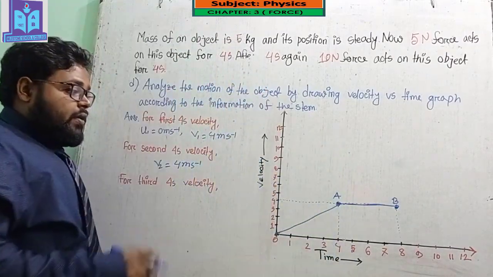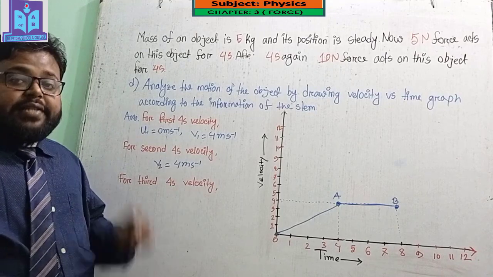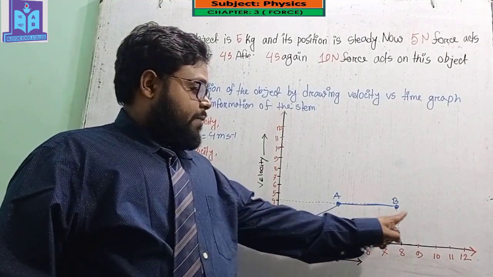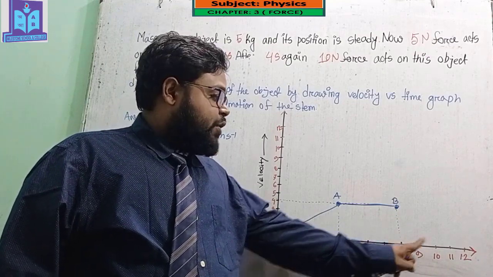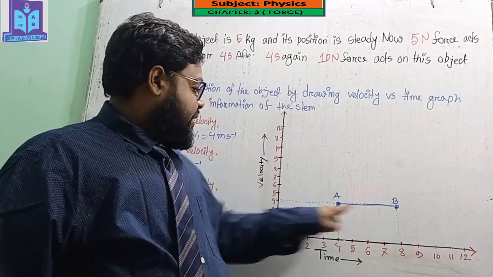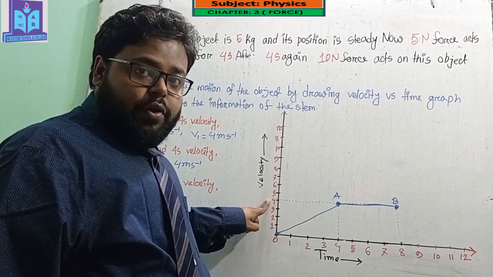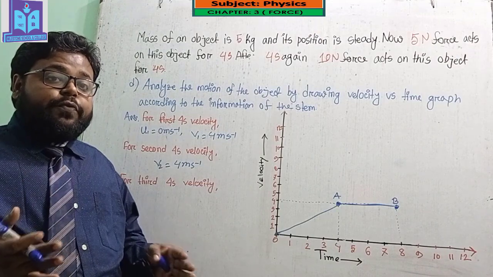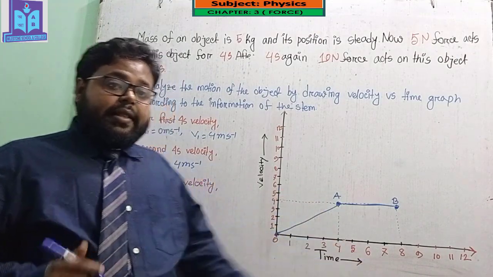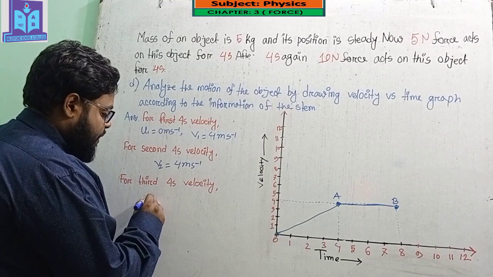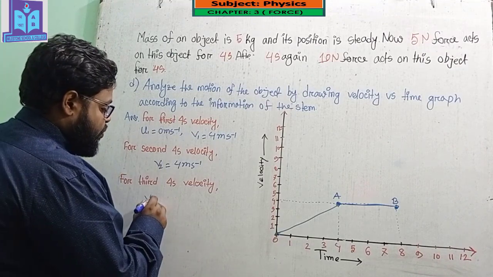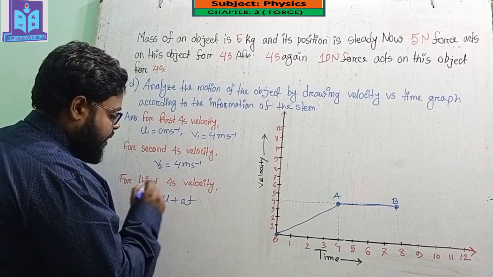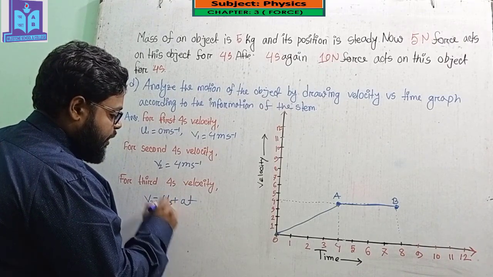Okay, and for the third 4 seconds, what will be the velocity? Here you can see that for the third 4 seconds, that means 8 to 12 seconds, the initial velocity is 4. So after 4 seconds, if I want to find out the final velocity, v equals u plus at, v3 equals u3 plus at.